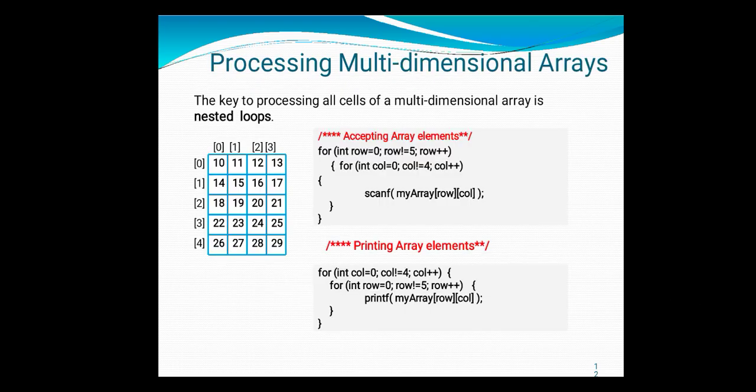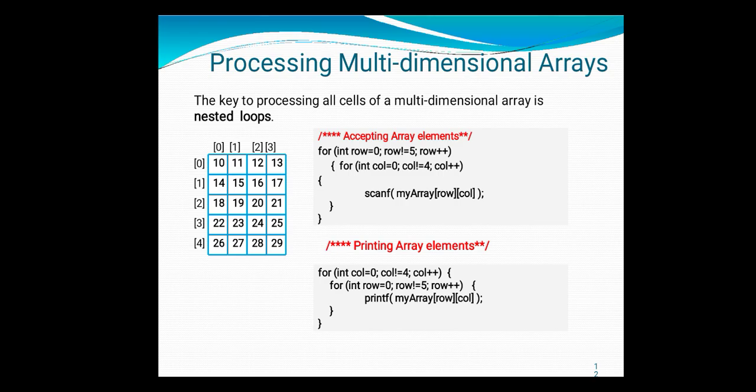So we know properly how to accept the elements of a one dimensional array. Now, how to use the for loop for accepting 2-dimensional array elements, we will understand this. A 2-dimensional array has a number of rows and columns. When you say a of 3 by 3, multi-dimensional arrays are mainly used for matrix applications. 2-dimensional or 3-dimensional arrays are used for matrix application purposes. When you want to accept or display matrix elements, you can use a 2-dimensional array.